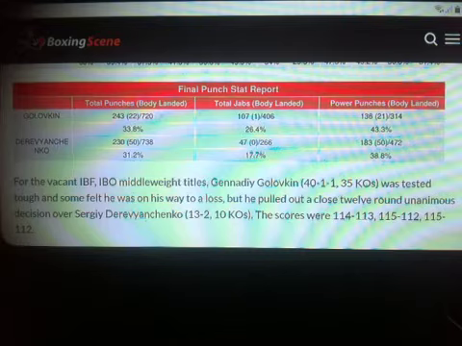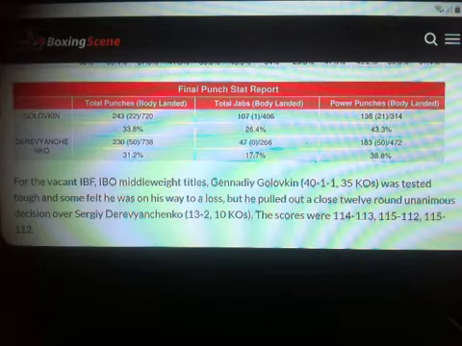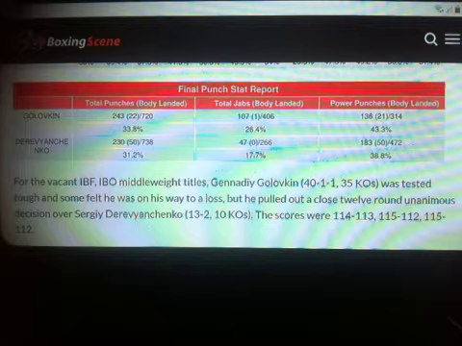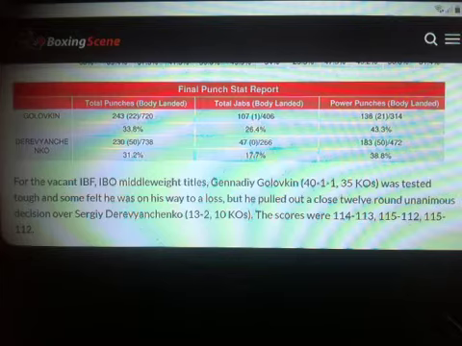So, not only does Derevyanchenko land more power punches on Golovkin than Canelo did, but he also lands more body punches, 50 to Canelo's 46. However, Golovkin is also able to land more power punches on Derevyanchenko, as well as more body punches on Derevyanchenko. So that must be mentioned there.